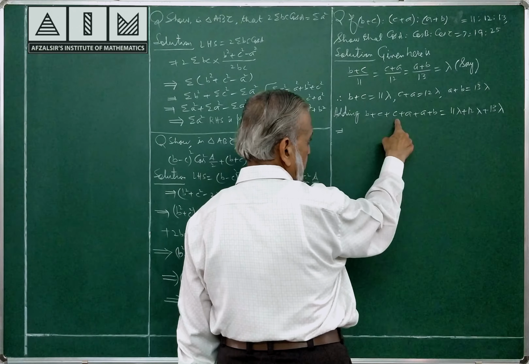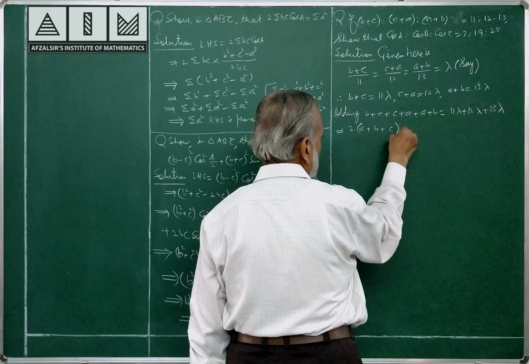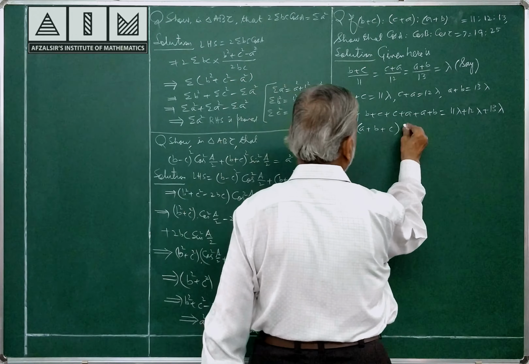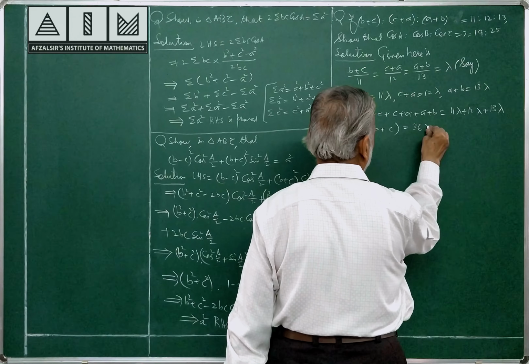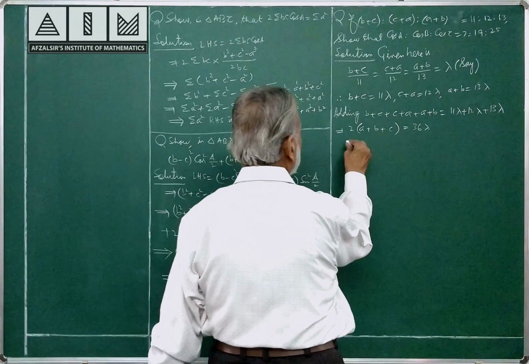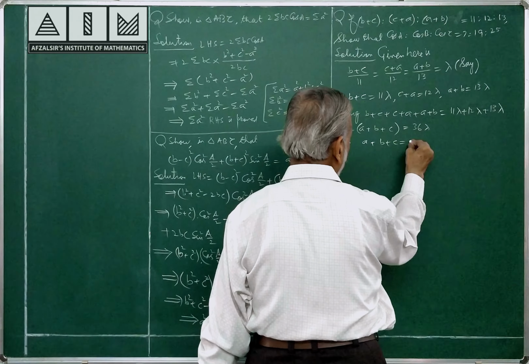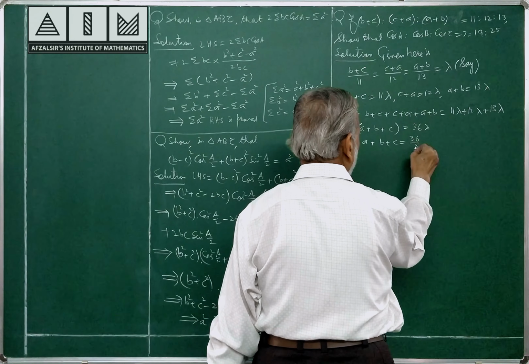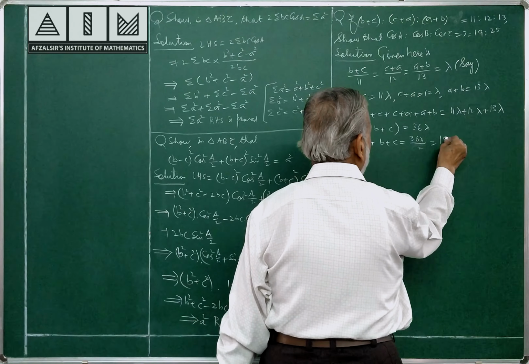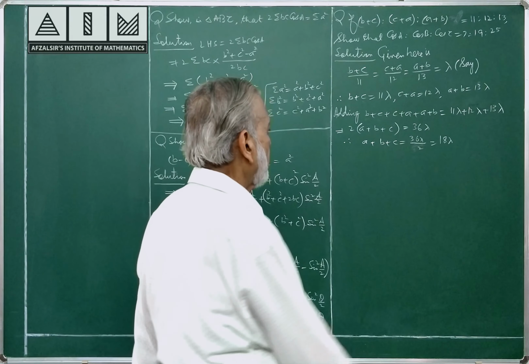This is 2 times A plus B plus C, that is 2A, 2B, 2C, equal to 36 lambda, since 11 plus 12 plus 13 is 36. Therefore, A plus B plus C is 36 lambda by 2, equal to 18 lambda.